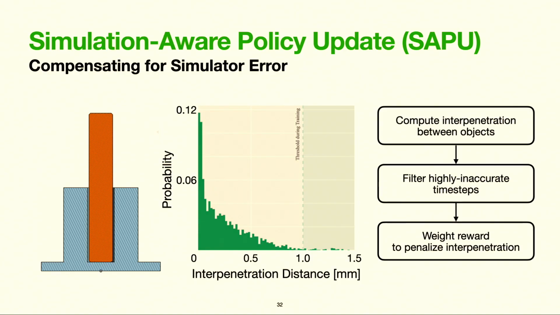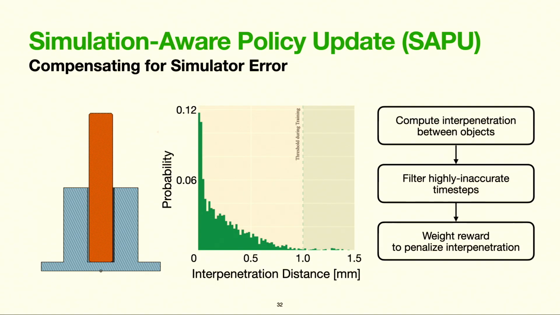So let's start with a simulation-aware policy update. Although our simulator could effectively simulate contact, we're always making trade-offs between speed and accuracy, for example, through contact reduction or through tuning solver iterations. And this always results in a very small amount of interpenetration error between objects.